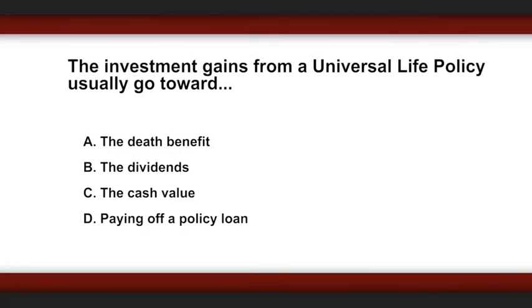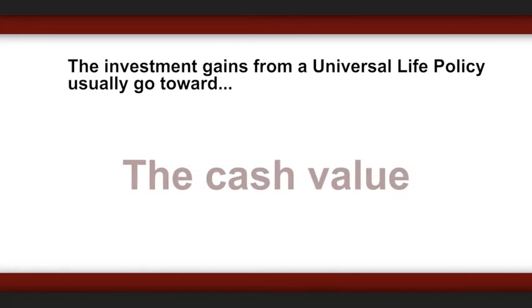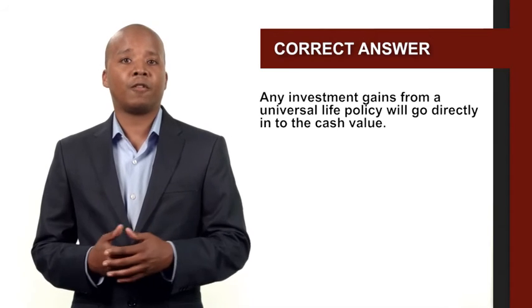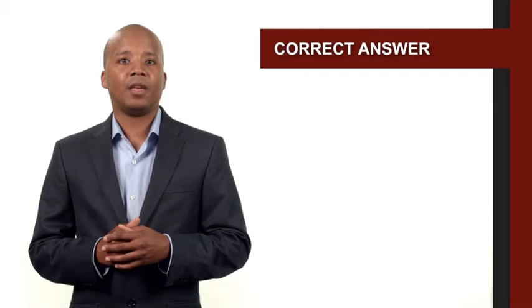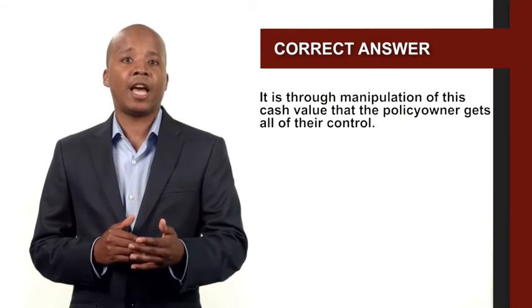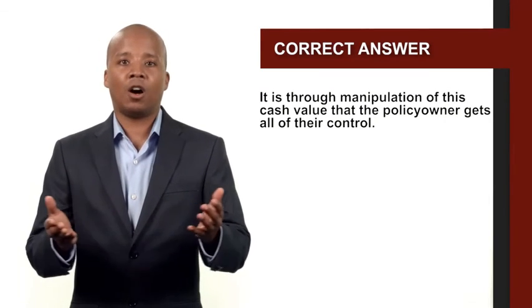The investment gains from a universal life policy usually go toward the death benefit, the dividends, the cash value, paying off a policy loan. The correct answer is the cash value. Any investment gains from a universal life policy will go directly into the cash value. It is through manipulation of this cash value that the policy owner gets all of their control.